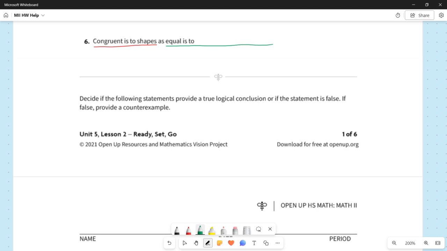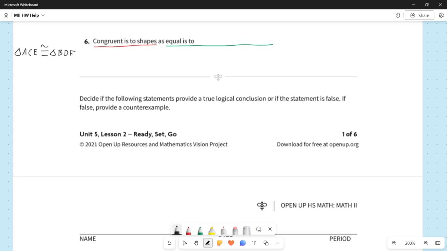Well, as we've talked about, congruent, which as a symbol is an equal sign with a tilde above it. So that's a symbol for congruent. And congruent is used to compare figures that are identical.